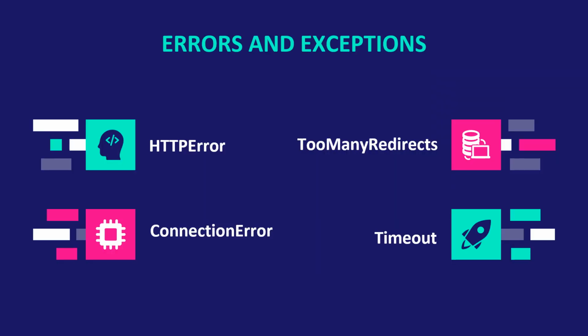Next is the errors and exceptions in request. These are mainly of four types: HTTP error exception, too many redirects exception, connection error exception, and timeout exception. In case of a network problem, request will raise a connection error exception. If the HTTP request returns an unsuccessful status code like 405 or 404, it will raise a HTTP error. If a request times out, a timeout exception is raised. If a request exceeds a configured number of maximum redirects, too many redirects exception is raised.